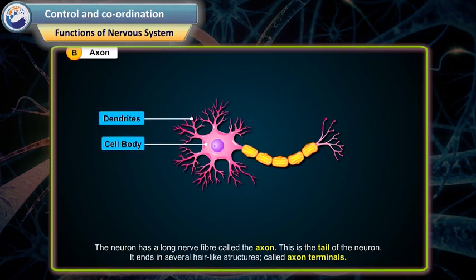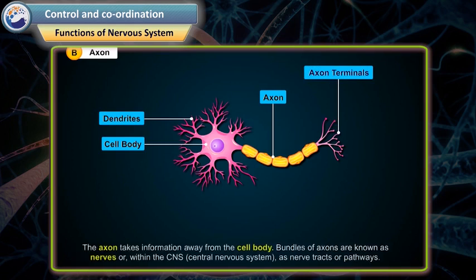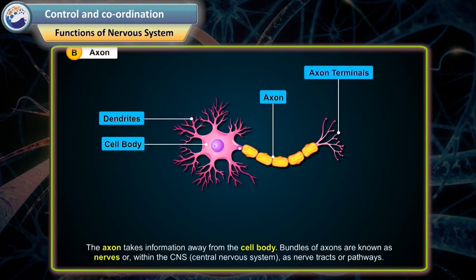B. Axon. The neuron has a long nerve fiber called the axon. This is the tail of the neuron. It ends in several hair-like structures called axon terminals. The axon takes information away from the cell body.